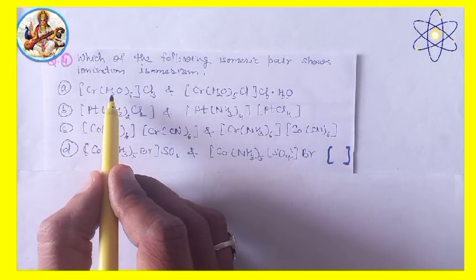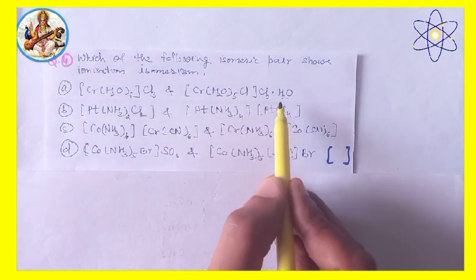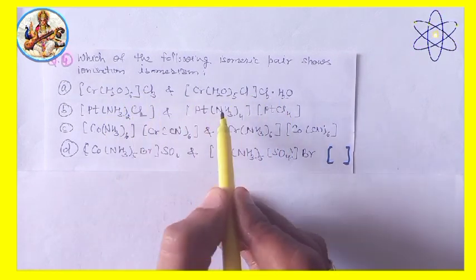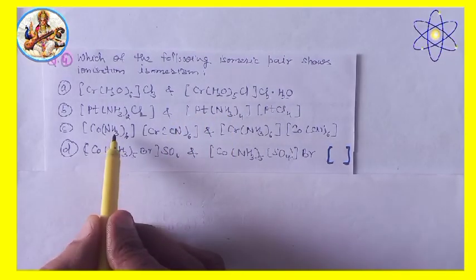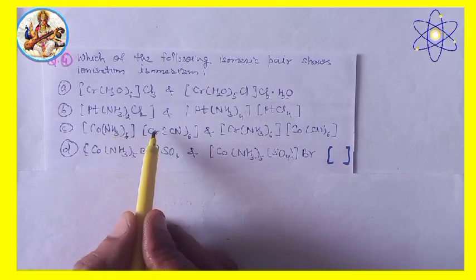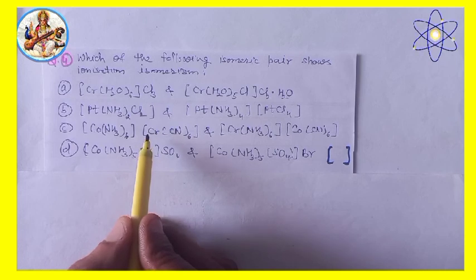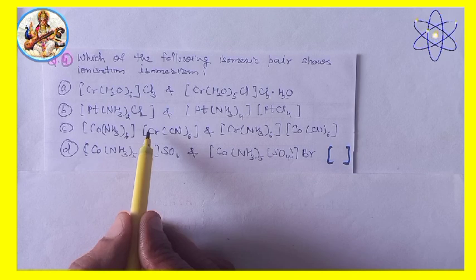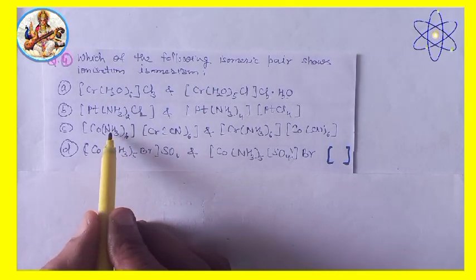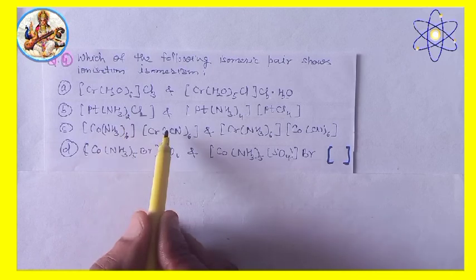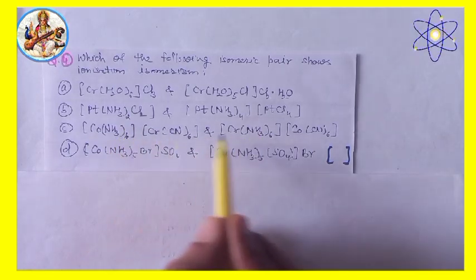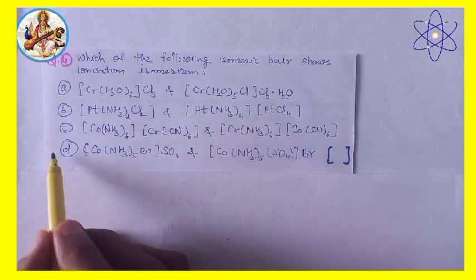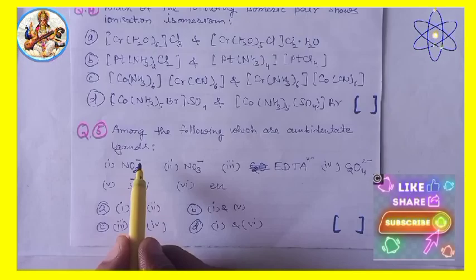In option A, H2O is present in crystalline form, therefore these are hydrate isomers. In option C, both parts of the compound are complex and different metals are present. NH3 and CN are exchanged, therefore these are coordination isomers. So the answer will be option D.